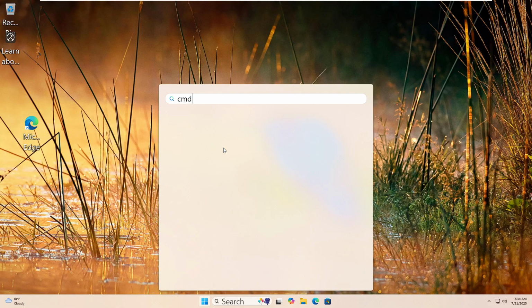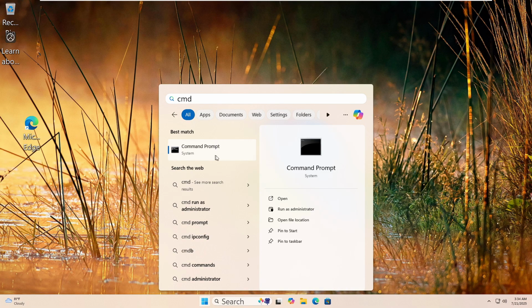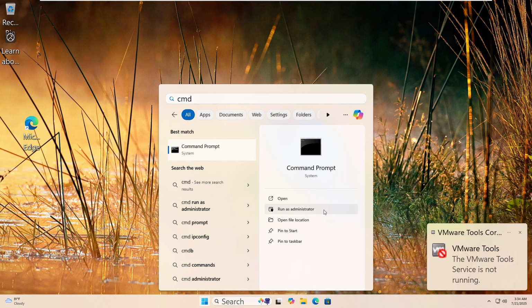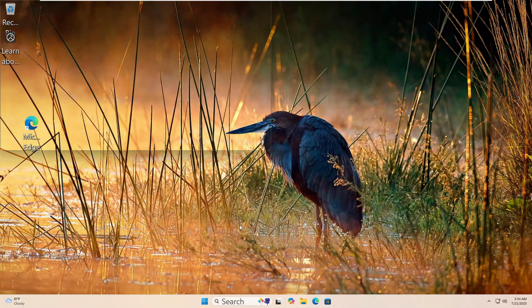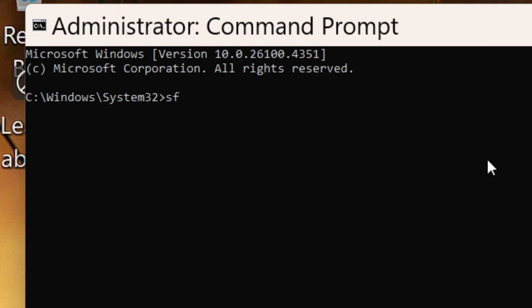Let's run the system file checker. Click the Start button and type CMD in the search box. Right-click Command Prompt and choose Run as Administrator. If you see a prompt, click Yes. Now, type this command, sfc /scannow. Then hit Enter.